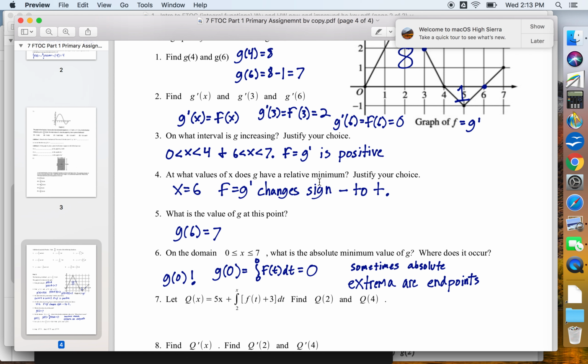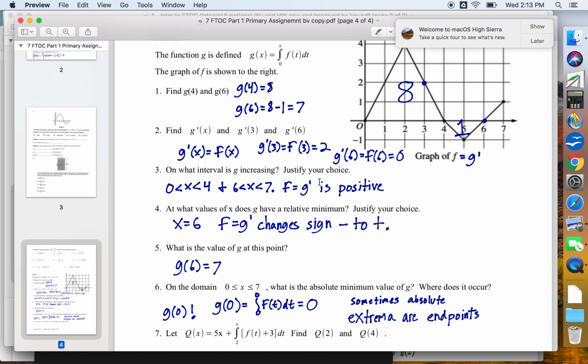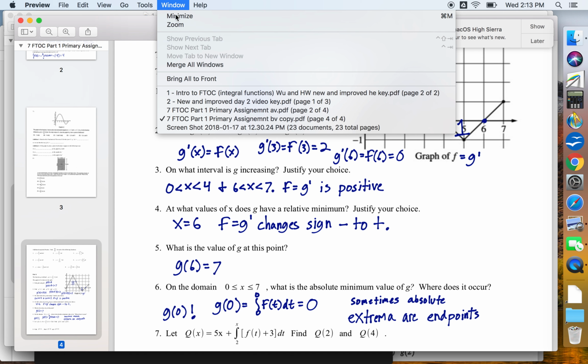Okay, that was the BV homework, and I know that was fast. But the BV homework was a combination of two things. Questions similar to the quiz, and questions based on relabeling graphs and then just using what we know about derivatives to answer questions. Okay, let's go ahead and look at our point.